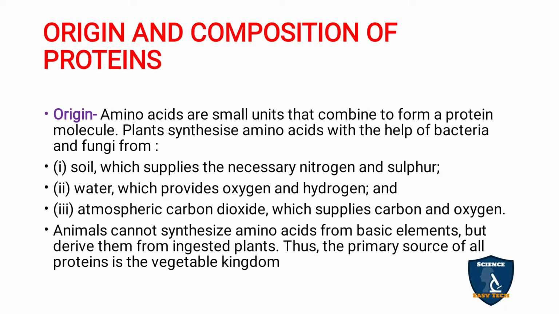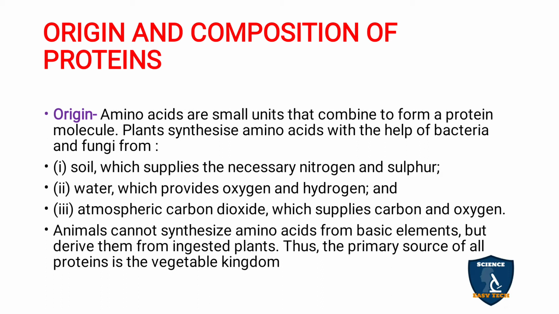Plants synthesize amino acids with the help of bacteria and fungi from the soil, which supply the necessary nitrogen and sulfur. So for plants to develop amino acids, they require the help of bacteria and fungi from the soil, from where they get nitrogen and sulfur, as well as water. The water provides oxygen as well as hydrogen, and atmospheric carbon dioxide provides the plants with carbon and oxygen.